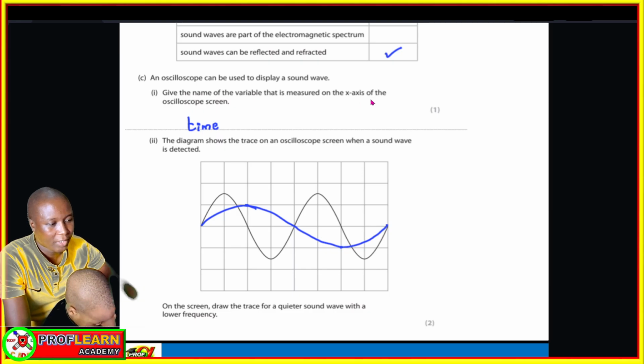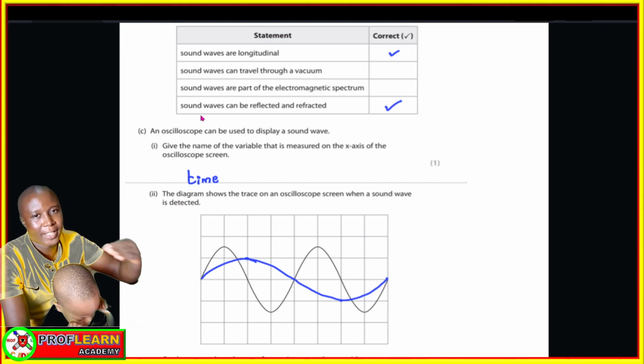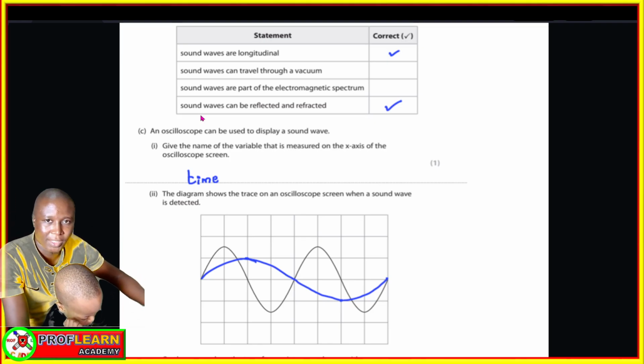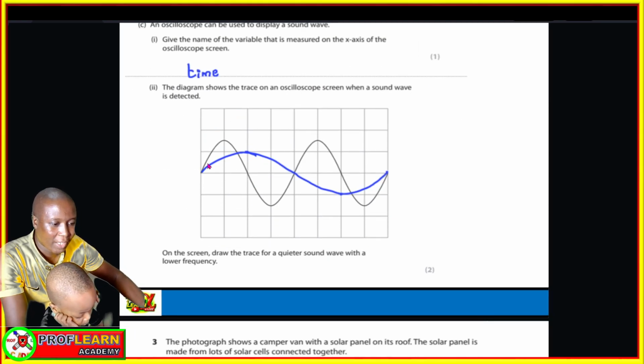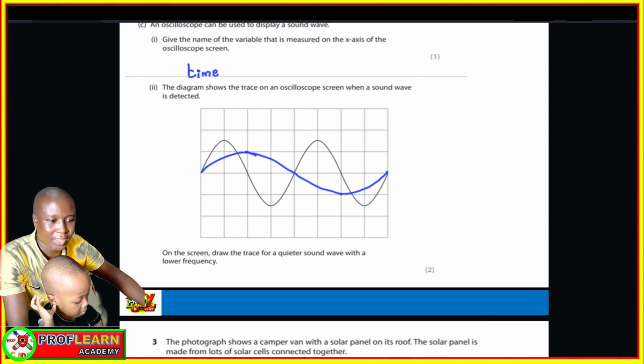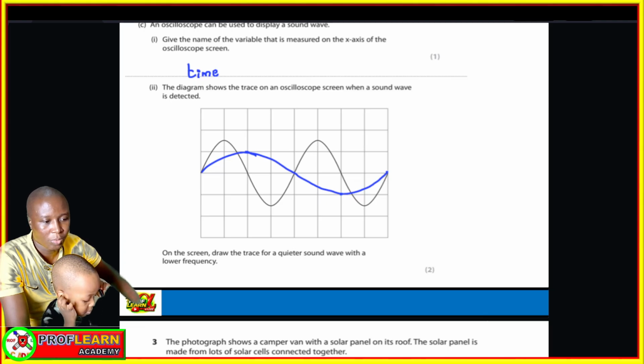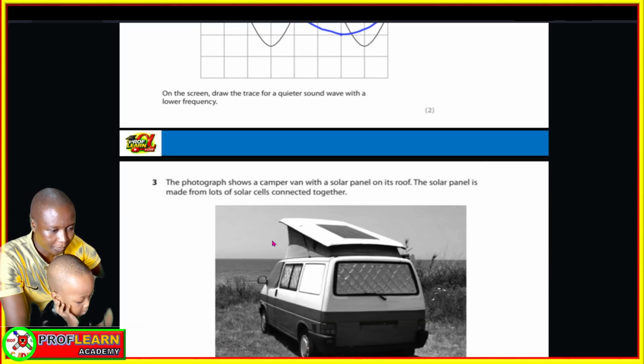The variable on the x-axis of an oscilloscope is called time, because on the x-axis we have the time-base setting, which means we are measuring time. In this question, candidates were given this black section of the wave so that they could come up with a quiet sound of low frequency. That means it has a smaller amplitude, and it takes a larger period to make a complete oscillation, so the frequency will be lower.